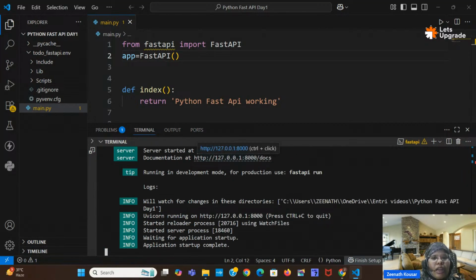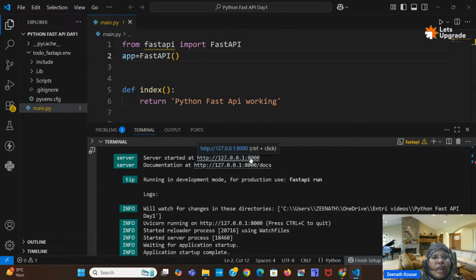Okay, so it is running. By default it will run on localhost port 8000. So you can open this port to check the output. Okay, so I will click here. So http localhost 8000, you can click this.